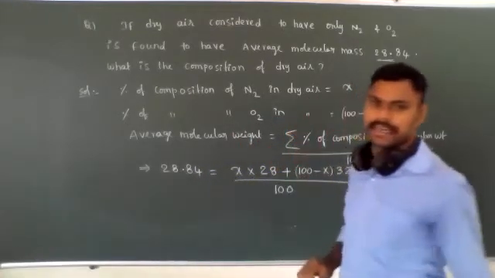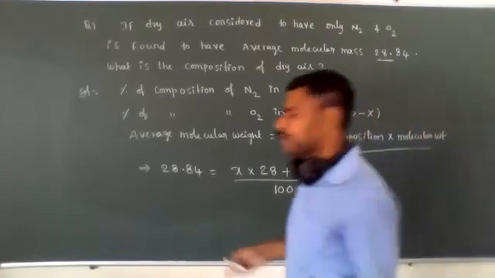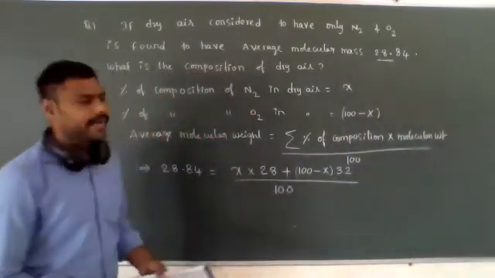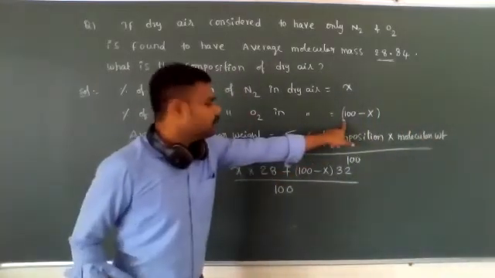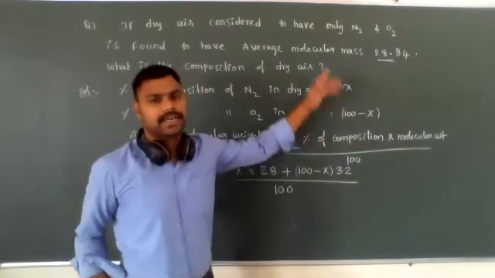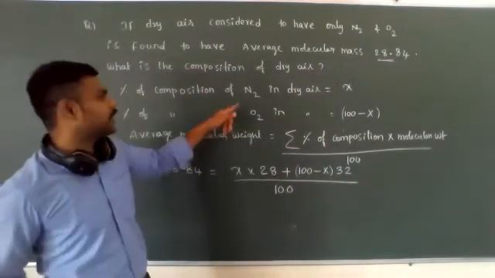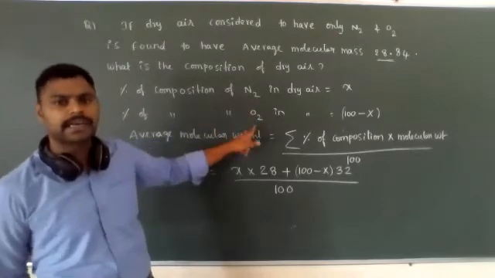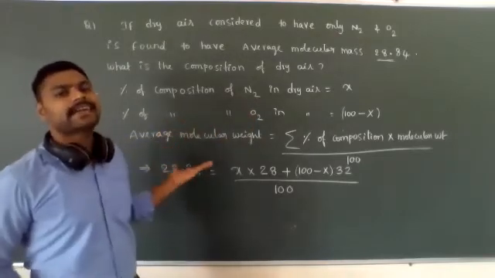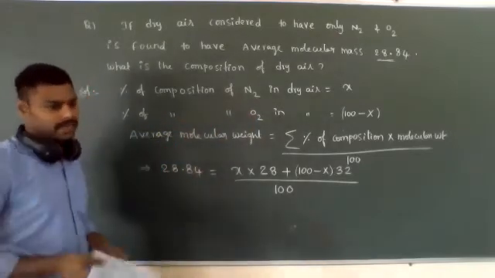The denominator 100 will come. Now you have to simplify, then we will get the X value. After getting that X value, we can calculate 100 minus X. Those are the percentage compositions of N2 and O2 gases present in dry air.